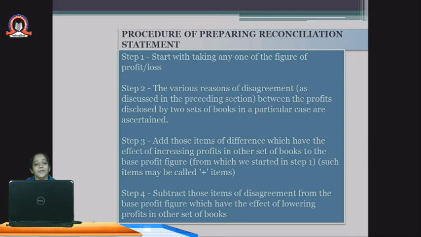Now step number 3: we add those items of the differences which have the effect of increasing profit in the set of books of accounts, and subtract those items of disagreement because of which the profit will decrease. So if we are going with the question based on the financial statements, and because of that particular disagreement the profit is going to increase, we have to add the value, and if the profit is going to decrease, we have to subtract it.